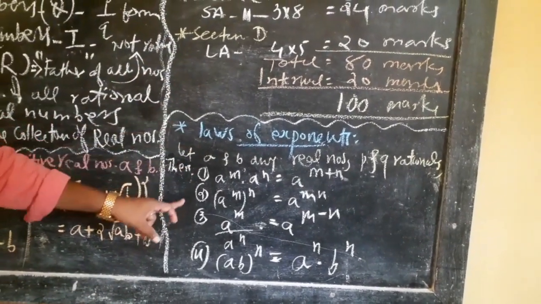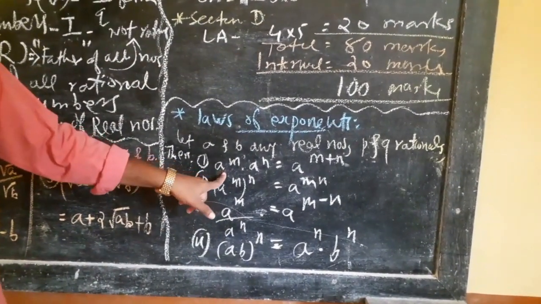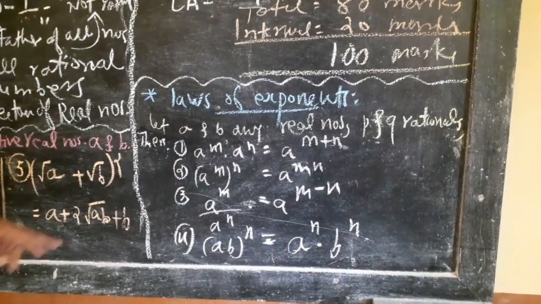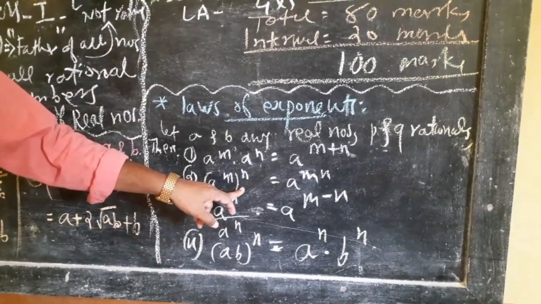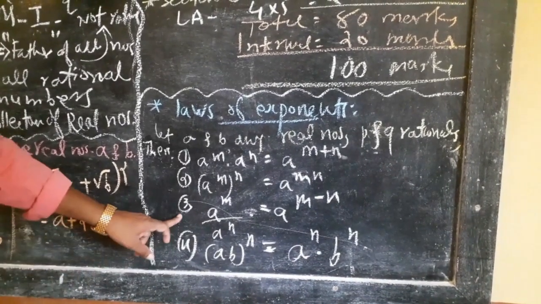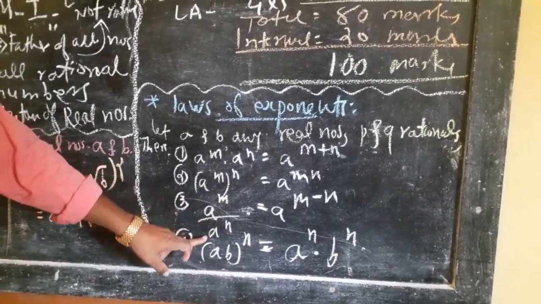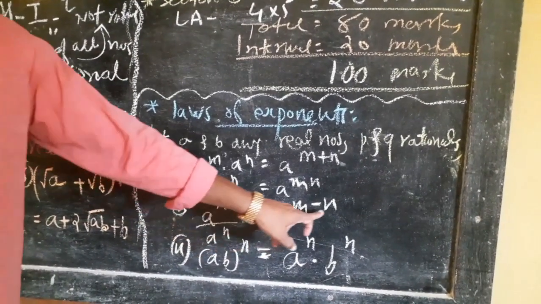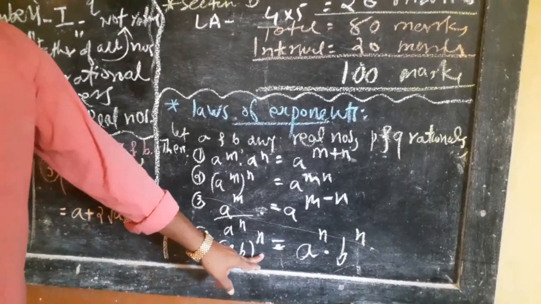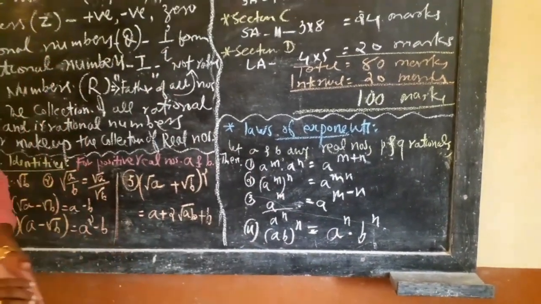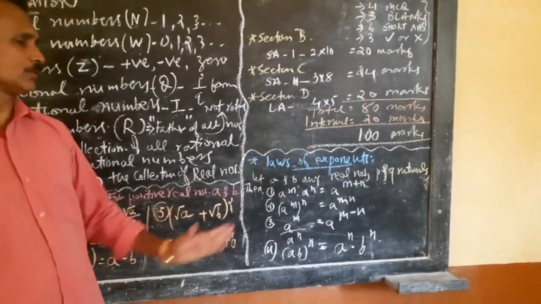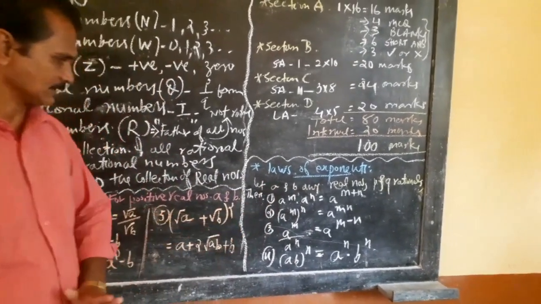The laws of exponents are, the first one is a raised to m into a raised to n equals a raised to m plus n. The second one is a raised to m the whole raised to n equals a raised to mn. The third one is a raised to m upon a raised to n equals a raised to m minus n. And the fourth one is ab the whole raised to n equals a raised to n into b raised to n. So these are the 4 important laws of exponents.